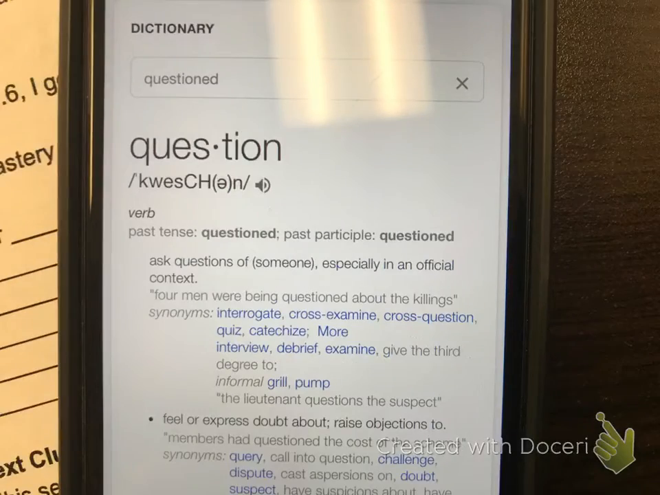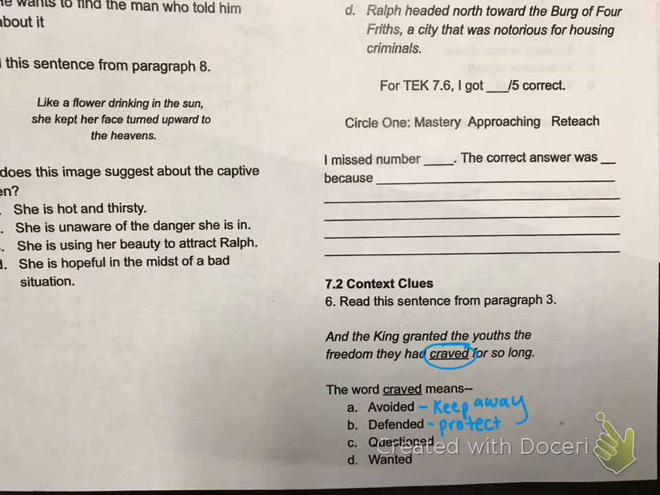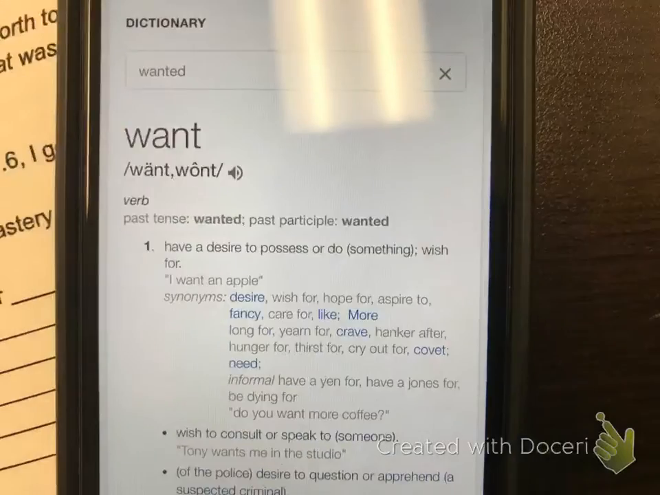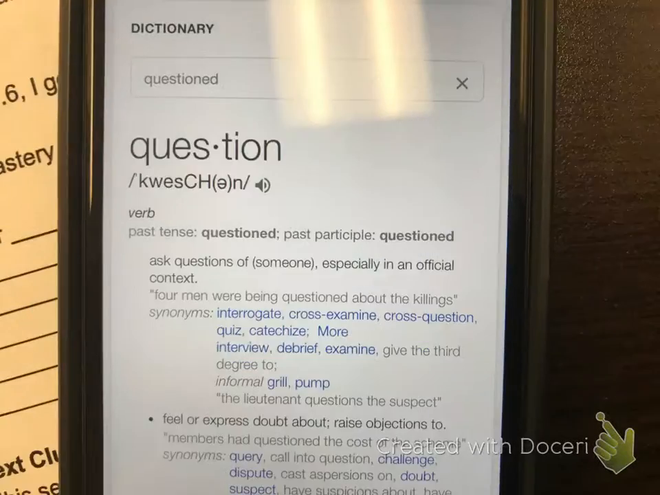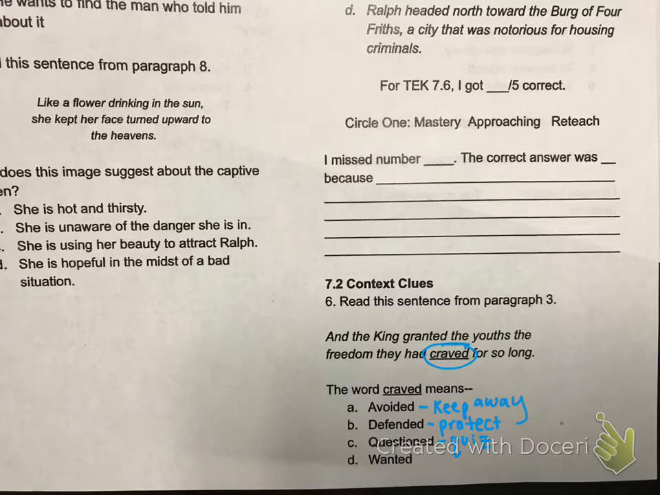Then questioned. Questioned, my synonym was interrogate. Okay, that's a hard word. I don't actually know what that means. Cross-examine, cross-question, quiz. Okay, quiz I know. And again, I know this question is pretty easy. But remember, we're still getting in good habits for a CA2. And then wanted. Yeah, of course, we all know what wanted means, but let's just see what wanted means. Okay, desires, wish for. Okay. Desire.